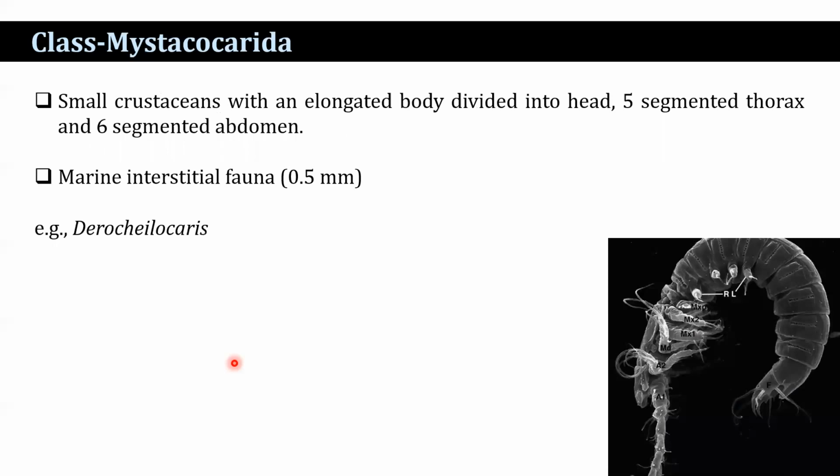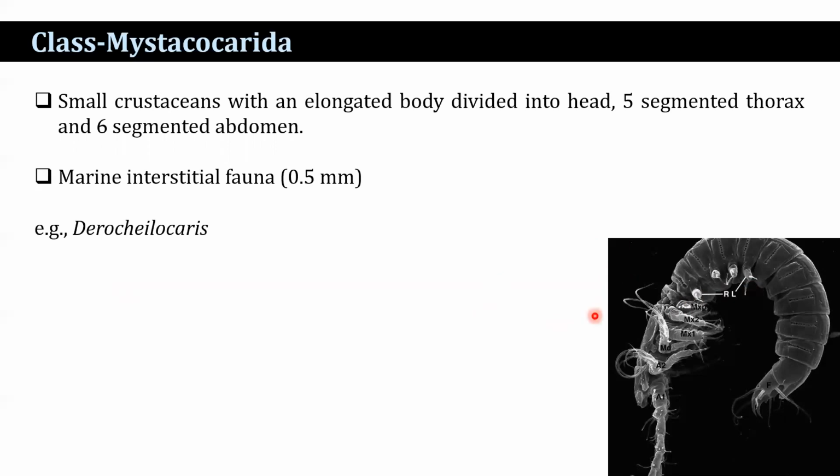Next class, Mystacocarida, small crustaceans, generally 0.5 millimeter, with an elongated body divided into head, thorax, and abdomen. Thorax has 5 segments, abdomen has 6 segments.